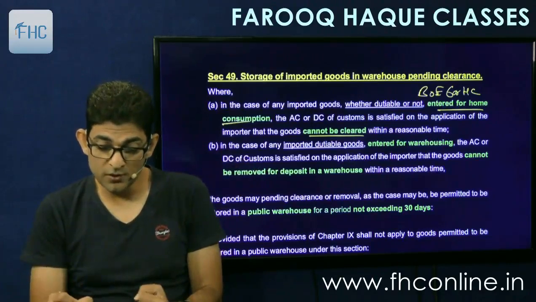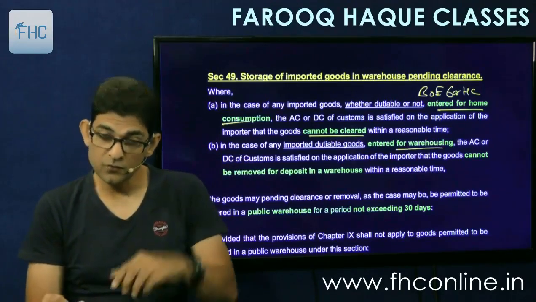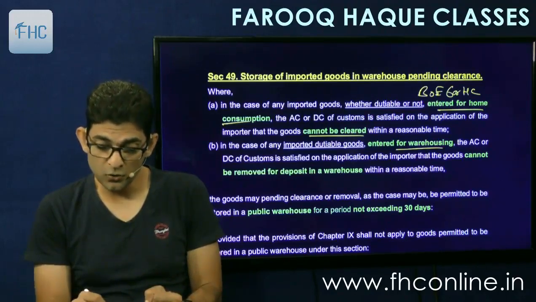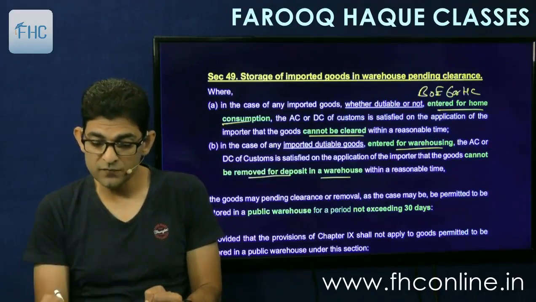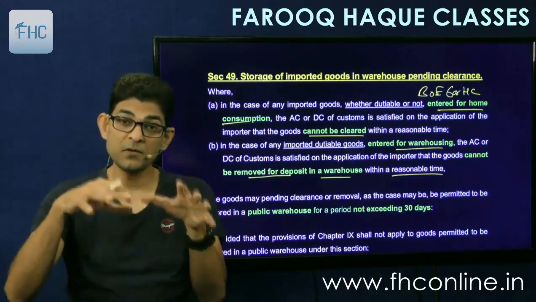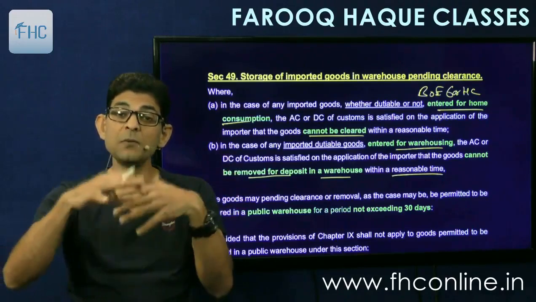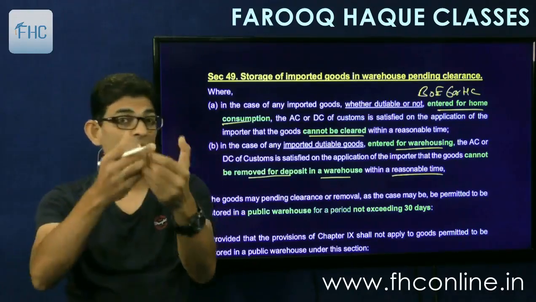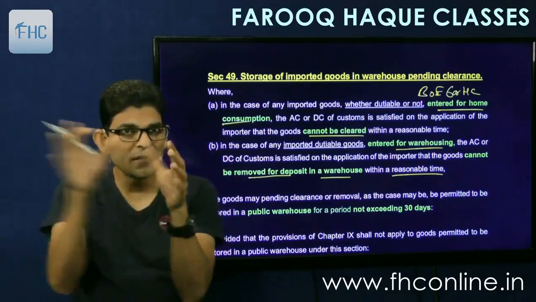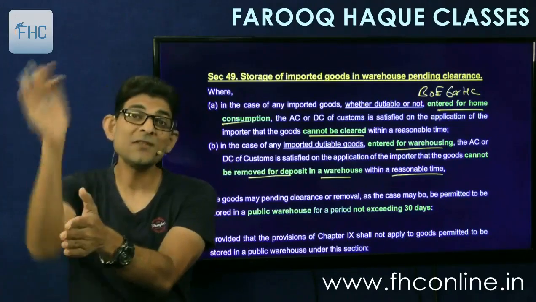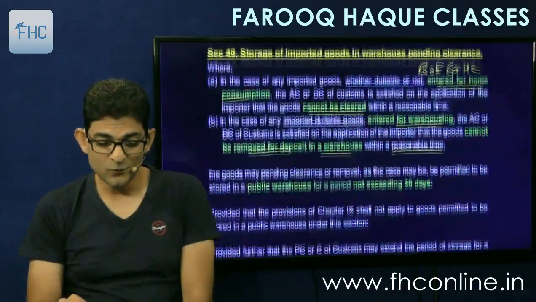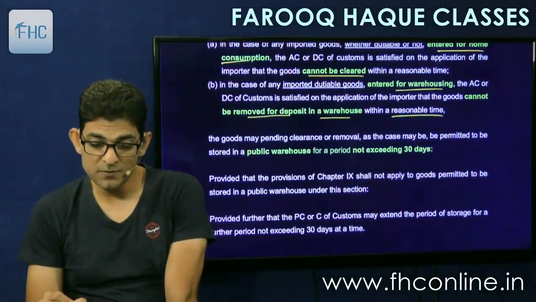Or in case of imported dutiable goods entered for warehousing, the AC or DC of customs is satisfied on the application of the importer that the goods cannot be removed for deposit in a warehouse within a reasonable time. Means the normal warehousing cannot be done. We have submitted the bill of entry for warehousing, but suppose we are unable to file a bond. Unless we file a bond, the goods cannot go into the warehouse. So the procedure of warehousing is still incomplete. Please allow us to store the goods in warehouse temporarily till we submit the bond and fulfill all the other obligations. Okay.